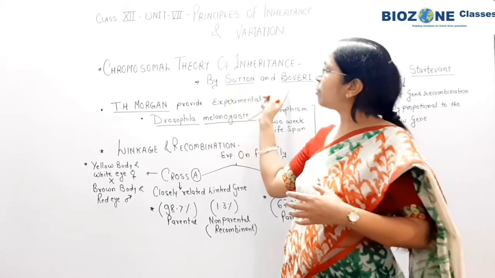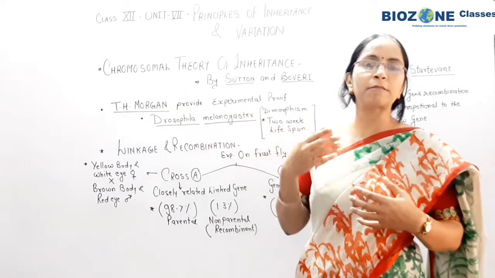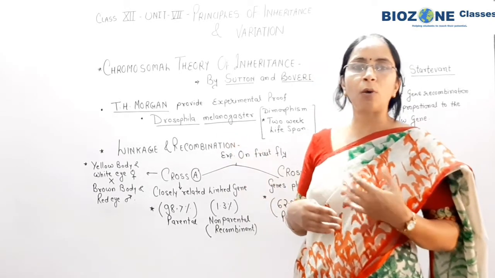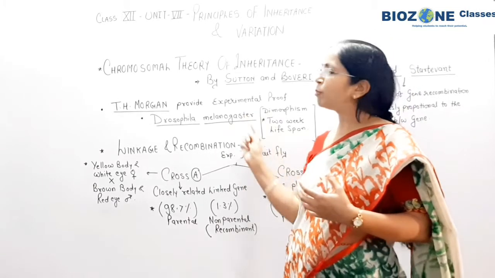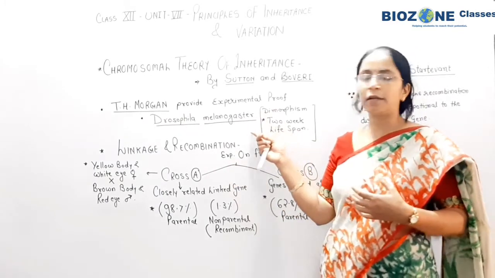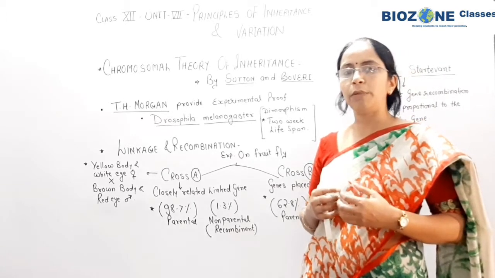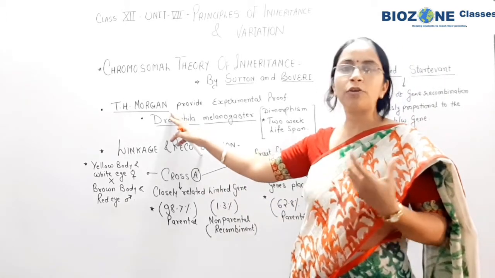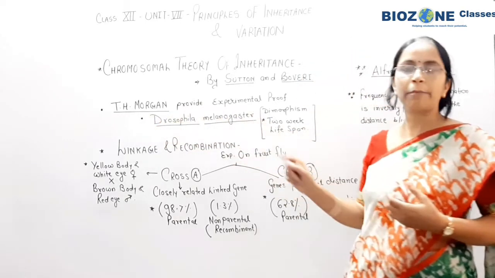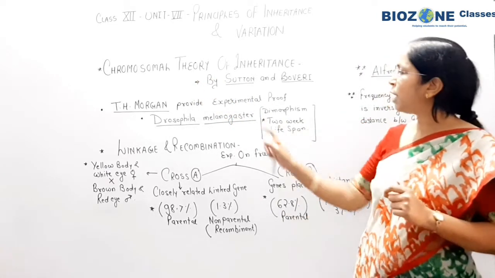Now when Sutton and Boveri proposed the chromosomal theory of inheritance, to provide experimental proof, now we come towards the experimental proof for the chromosomal theory of inheritance. तो अब यहाँ पर आप जब स्टडी करेंगे तो याद रखिए द थॉमस हंट मॉर्गन और टी.एच. मॉर्गन, you remember. So Thomas Hunt Morgan, or in short we call T.H. Morgan. So T.H. Morgan first time provided the experimental proof for the chromosomal theory of inheritance.